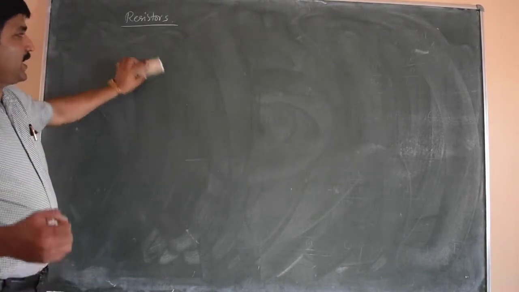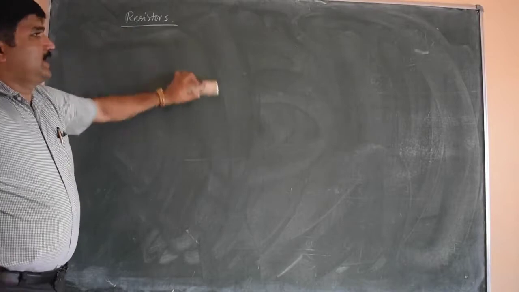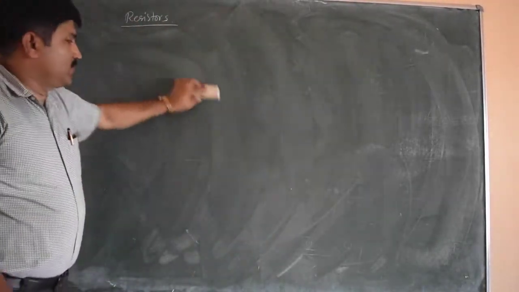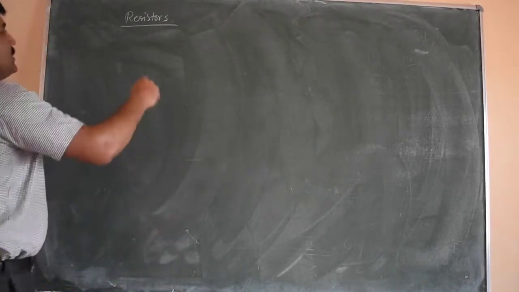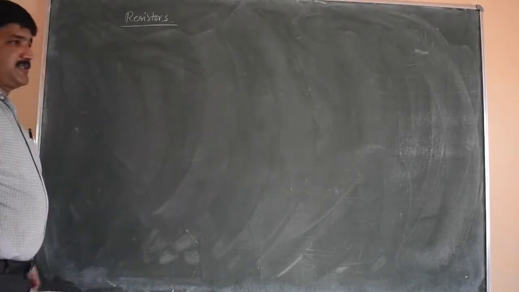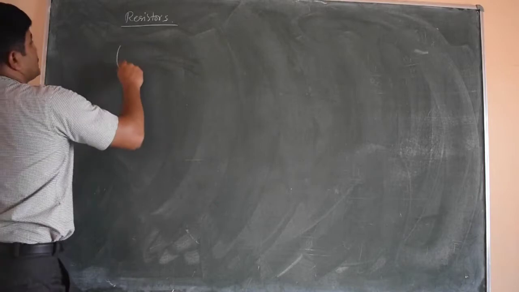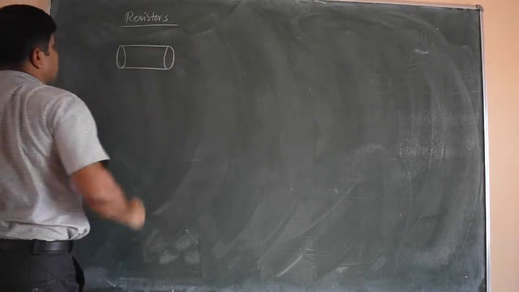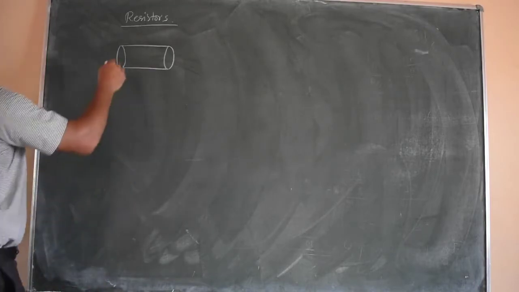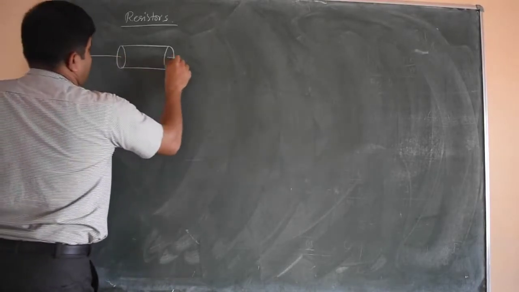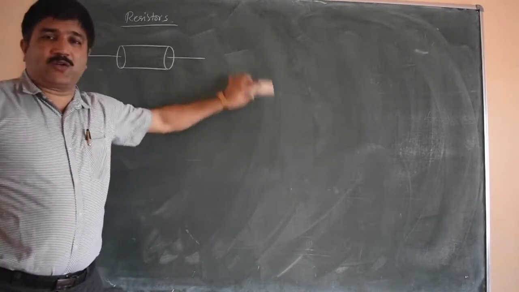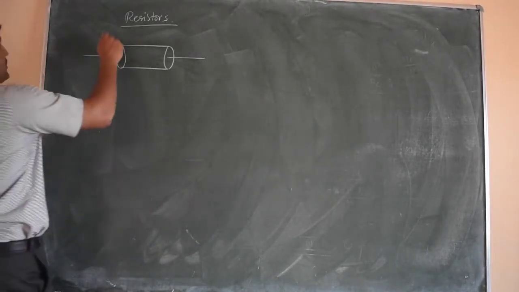They are very tiny, small, economically very cheap, and have a good lifetime. Since they are small in size, we cannot see the numbers. The value of resistance cannot be written on them, it is difficult to read. So for that we use color coding of carbon resistors.